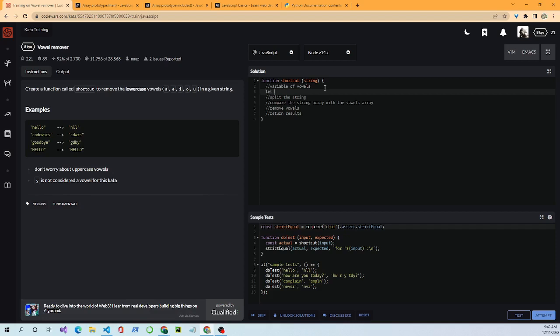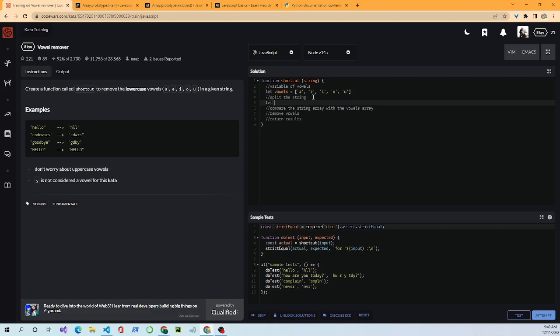So we'll do let vowels equal, and we're setting up an array: A, E, I, O, and U. You see I've set up an array of vowels. Each element in the array is a string.